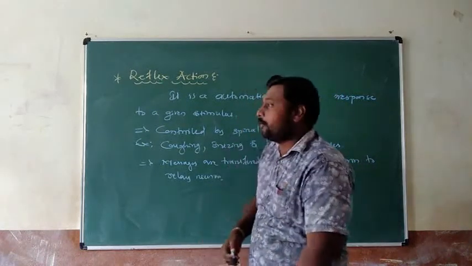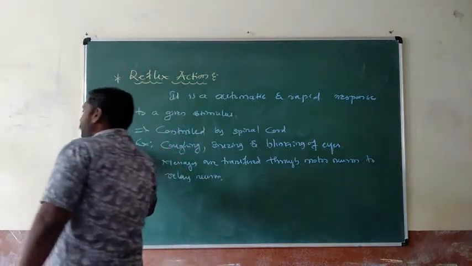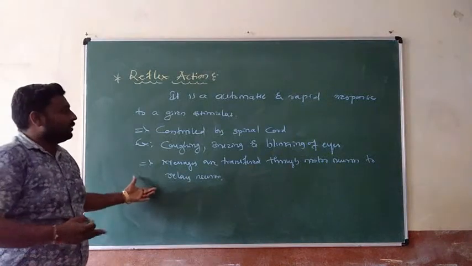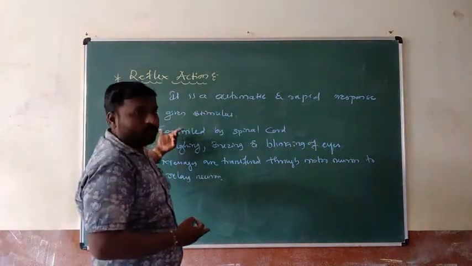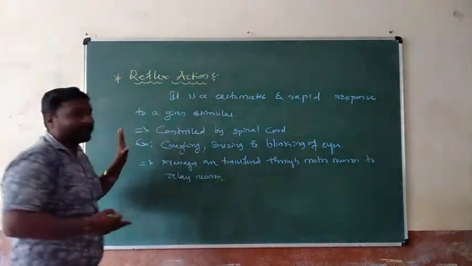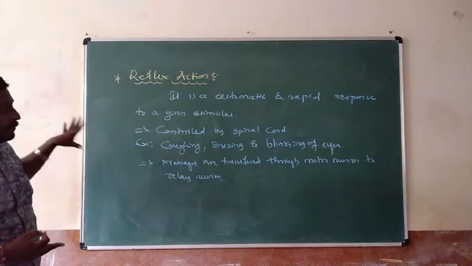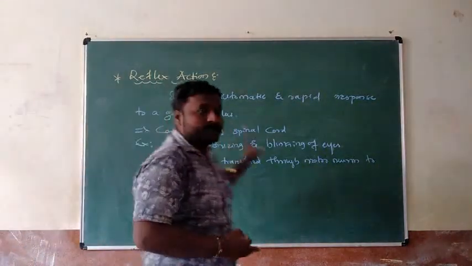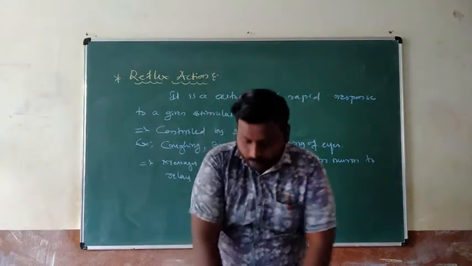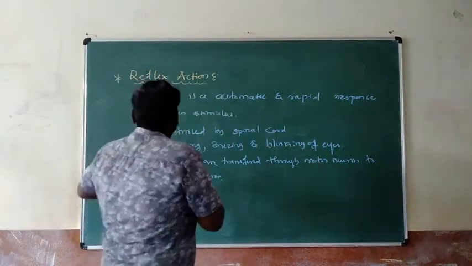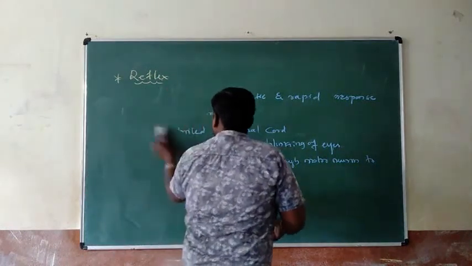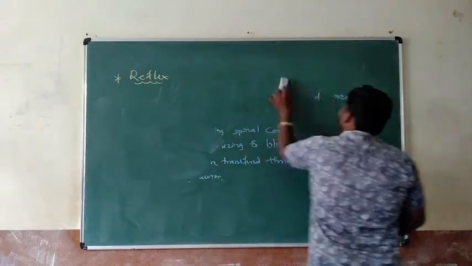My dear students, first of all, the messages are transferred through the motor neuron to relay neurons, and the signals are controlled by the spinal cord, not your brain. This is the important discussion point concerned in reflex action. Mind it: first of all, it is a quick process as well as a rapid response. After discussing reflex action, the next discussion point is reflex arc.